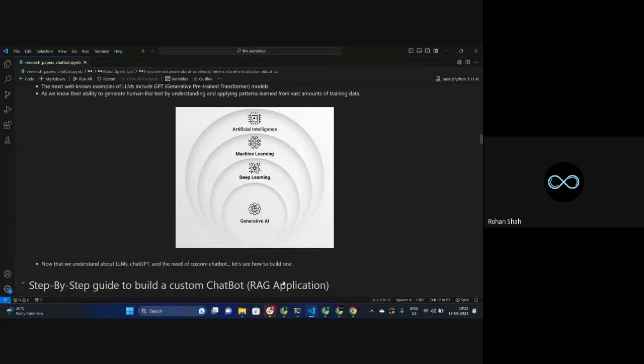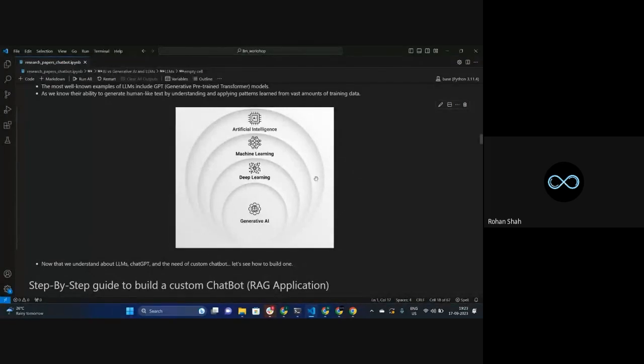This diagram depicts that first of all, we have AI. Under AI, we have a technique called machine learning. Inside machine learning, we have deep learning, and inside deep learning, we have generative AI. Generative AI is a subset of these things. You don't really need to understand all of it. In machine learning, we typically use algorithms which help machines become smart.